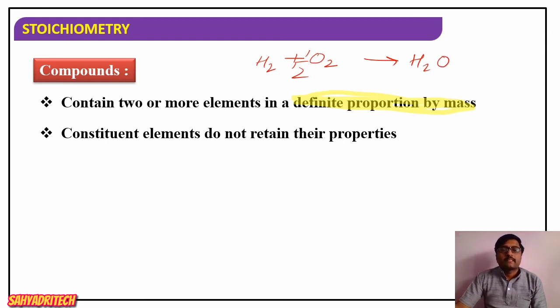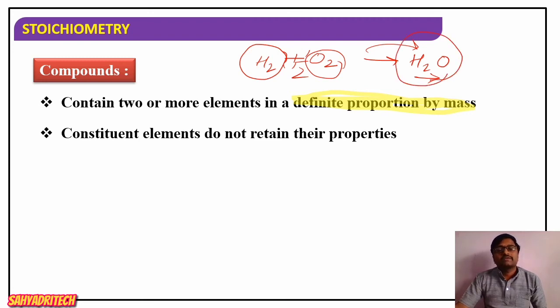This means the properties of hydrogen are not there in the water molecule, and the properties of oxygen are also not there in the water molecule, which means they do not retain their properties in a compound. Generally, in the case of compounds, the constituent elements do not retain their individual properties.